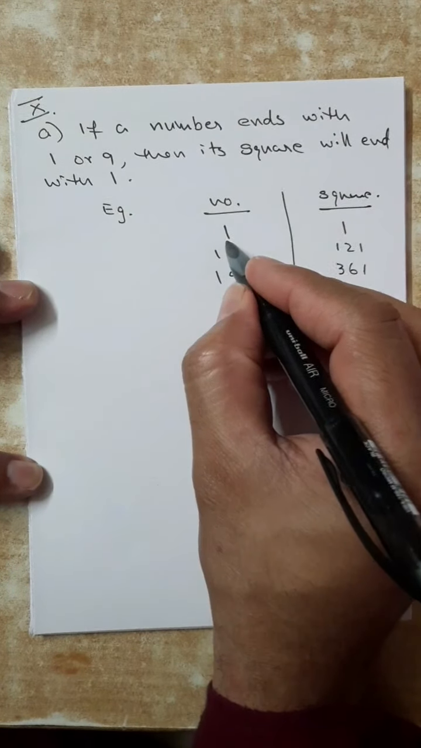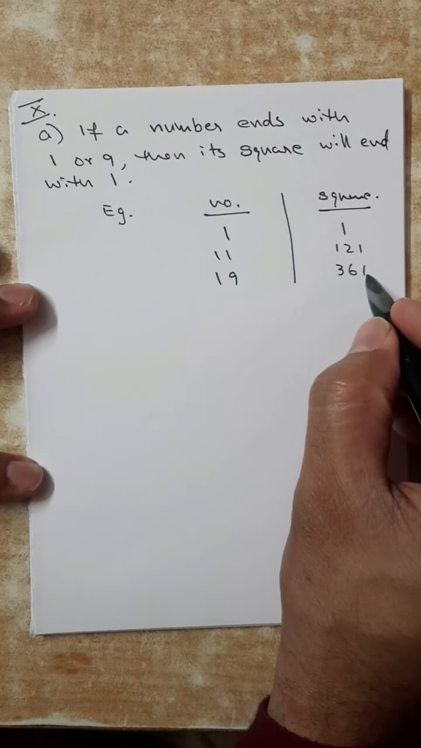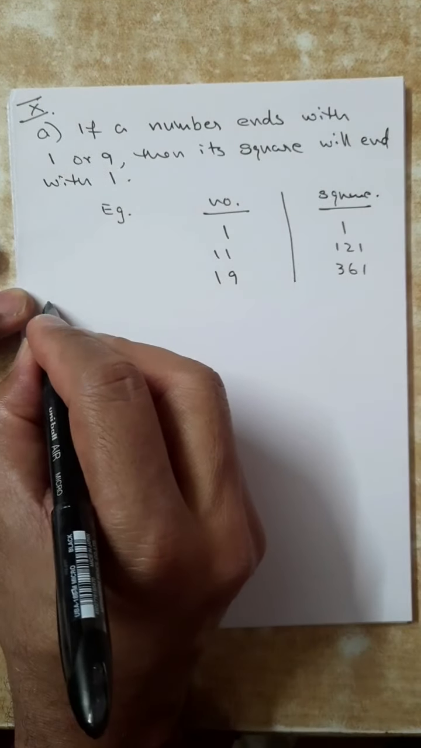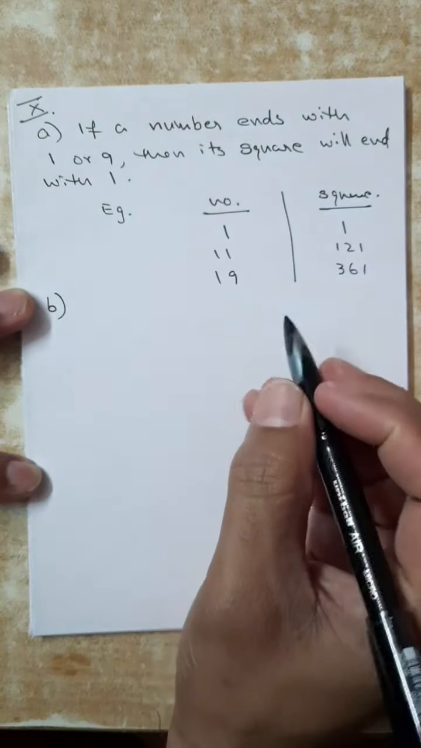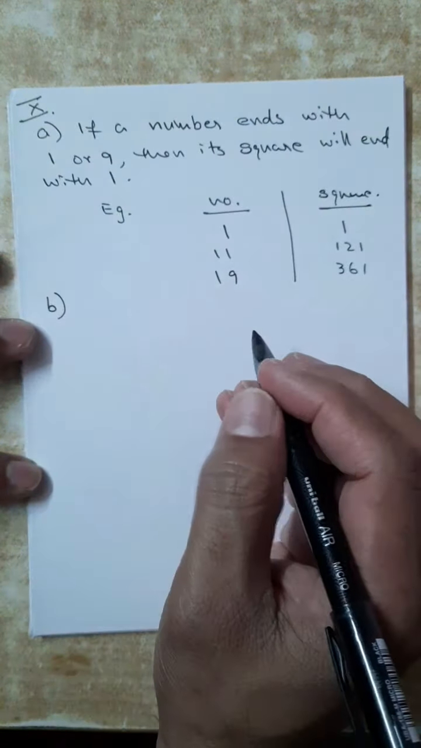Number is ending with 1, square is ending with 1. Number is ending with 9, again square is ending with 1 only. Another property of the same type. So I will write it as the first property, A part, B part.